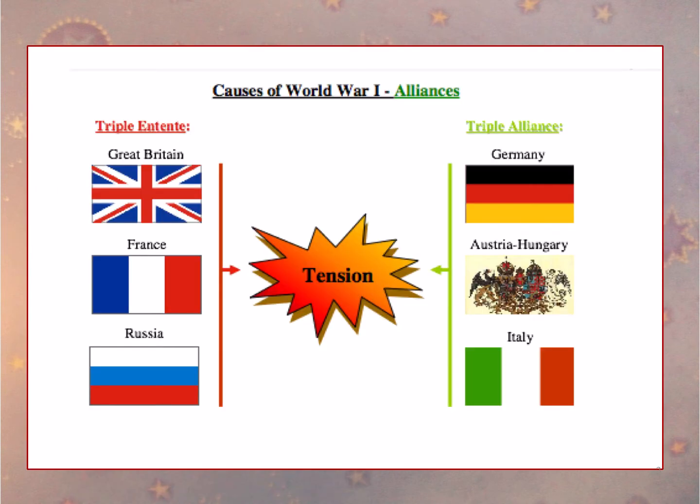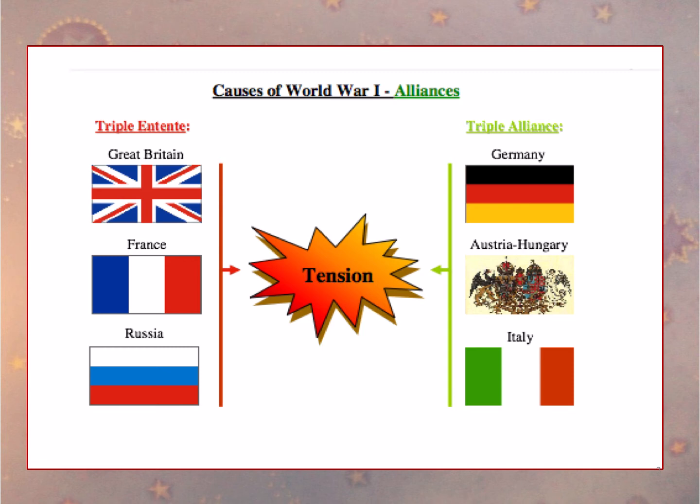All right, our next cause of World War I is alliances. Make sure that on your sheet you go ahead and flip-flop the titles. So on the video screen it is correct. On the left hand side we have the Triple Entente. The Triple Entente contained Great Britain, France, and Russia.